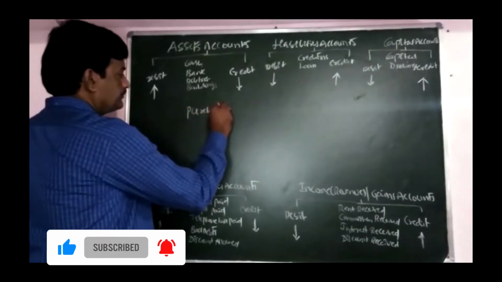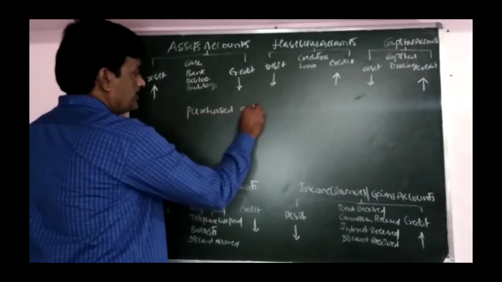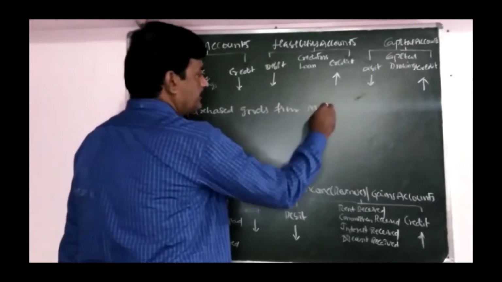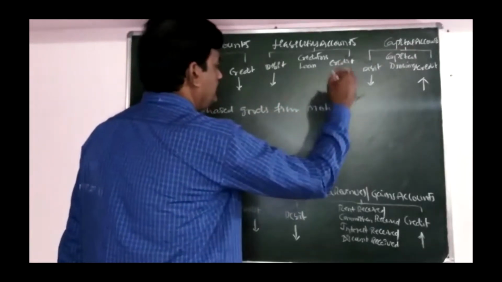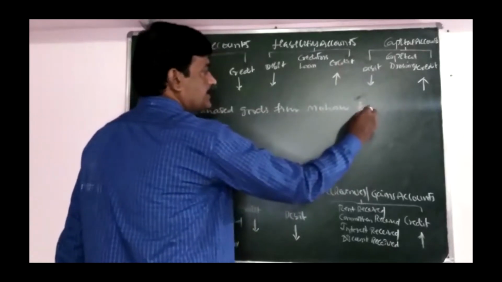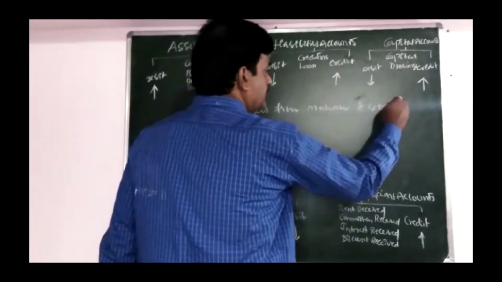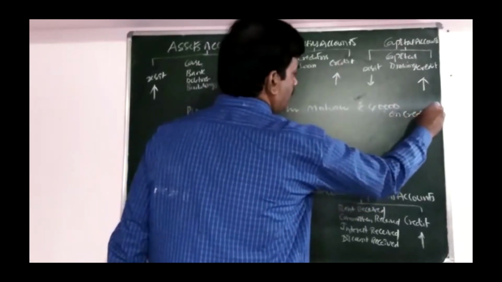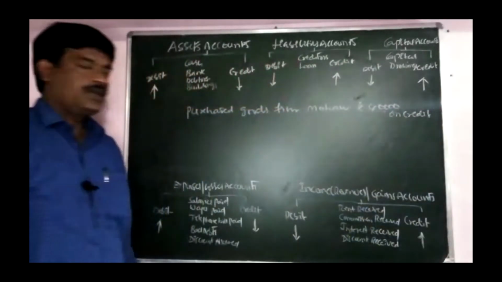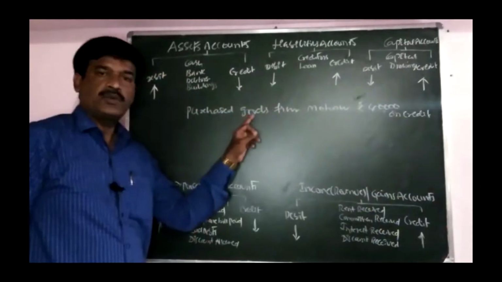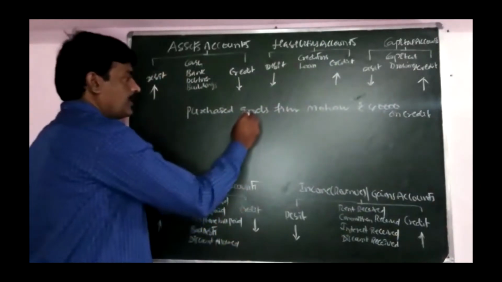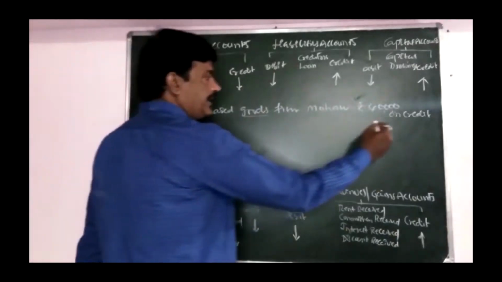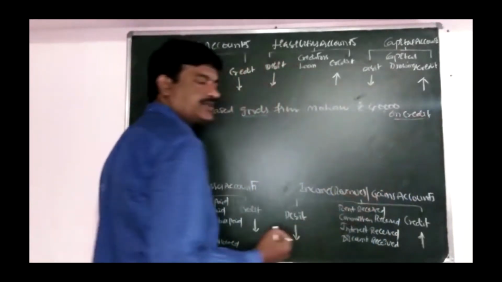Purchase goods from Mohan, rupees 40,000, on credit. What is there? Goods are there. In case of goods, check whether it is cash or credit. It is on credit. A credit transaction.